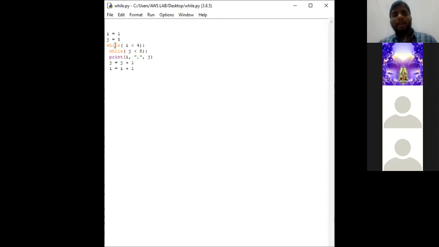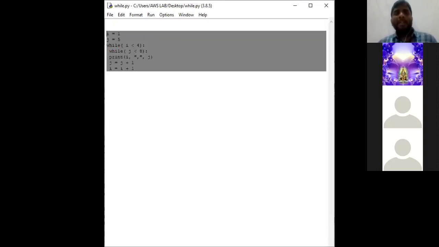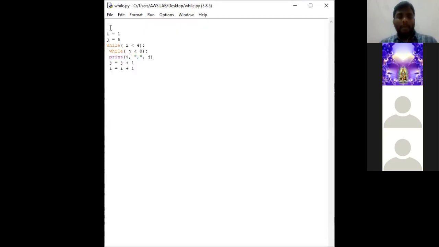This is nested while, right? So in while loop, we are going to have another while. So this program is an example of nested while loop. Nested while loop ante enti? If a while loop consists of a while, then it is called as a nested while loop. This particular example is nothing but nested while loop. So can anyone of you tell me what will be the output of this program?